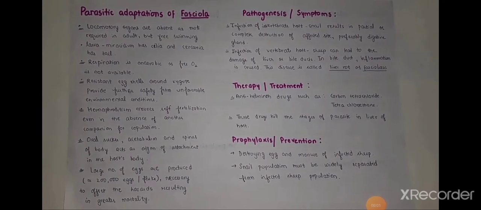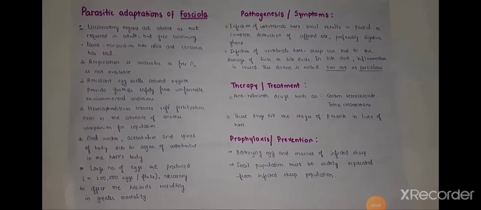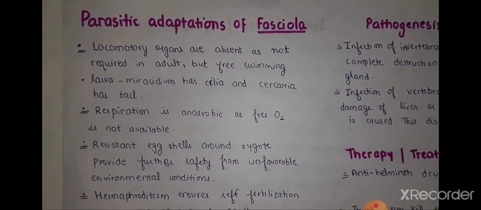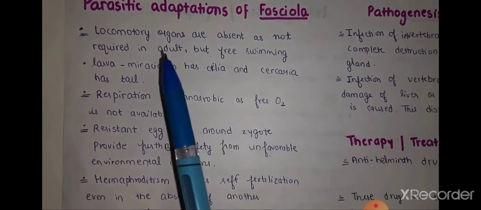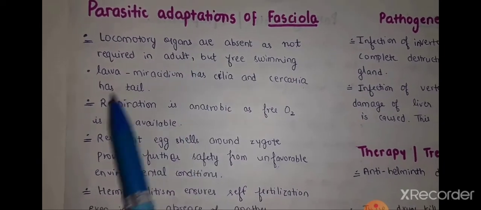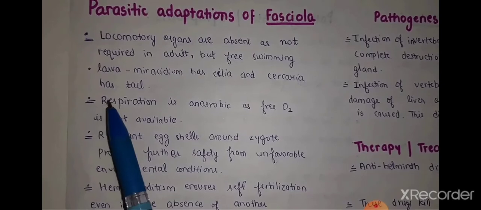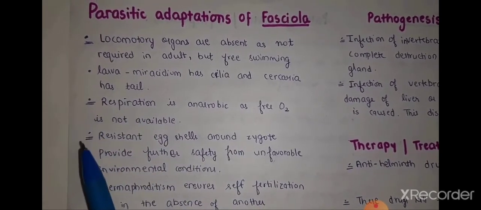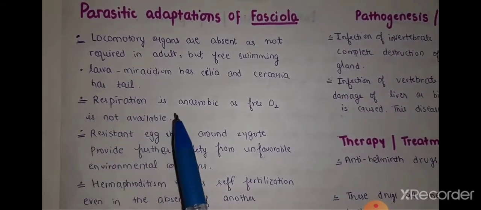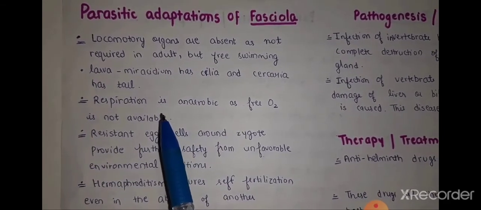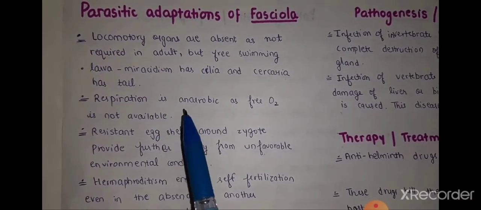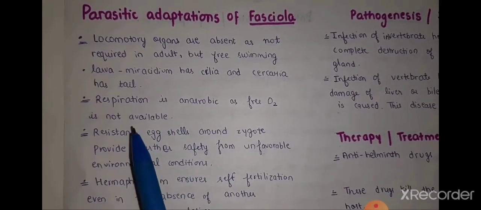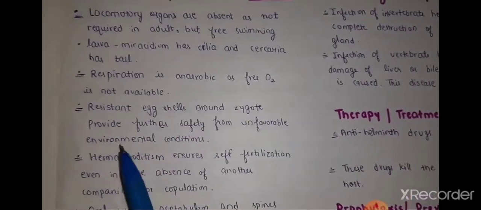Now let's discuss the parasitic adaptations of Fasciola hepatica or liver fluke. Locomotory organs are absent; they are not required in the adult, since adults are parasitic. But the free-living larvae have them: Miracidium has cilia, and Cercaria has a tail. Next point: respiration is anaerobic, as free oxygen is not available here. Since free oxygen is absent, respiration is anaerobic type.